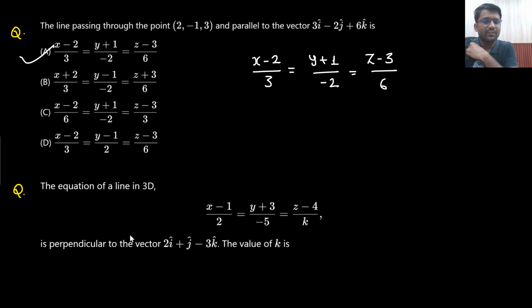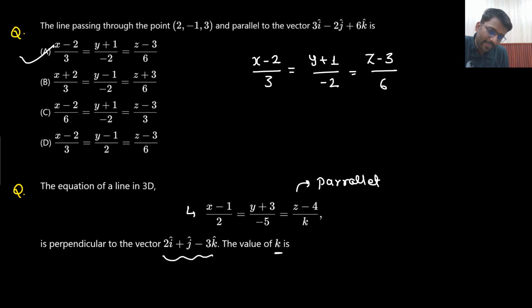Next question. This is the equation of a line in 3D. This line is perpendicular to this vector. Then find out the value of k. So this particular line is parallel to, let's say vector A, which is 2 i cap minus 5 j cap plus k cap.